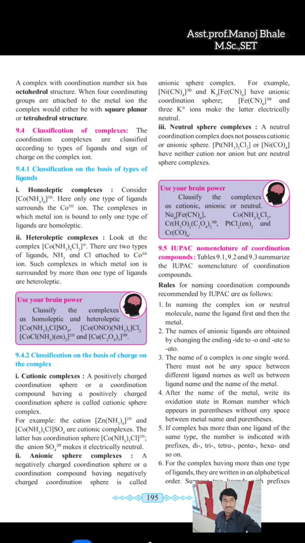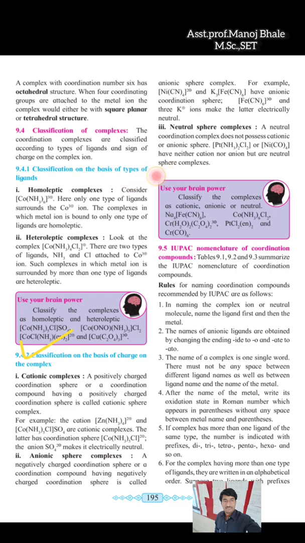The next point of this chapter is the classification of complexes based on the charge of the complex. The first classification we have already seen in the last few minutes: there are two types of classification.